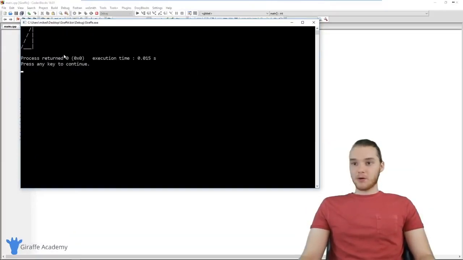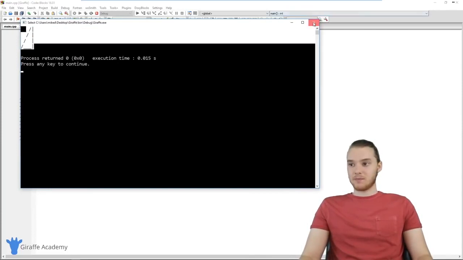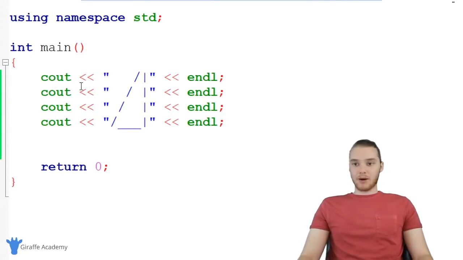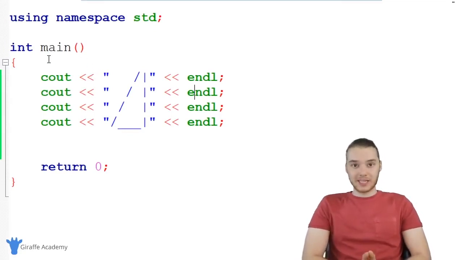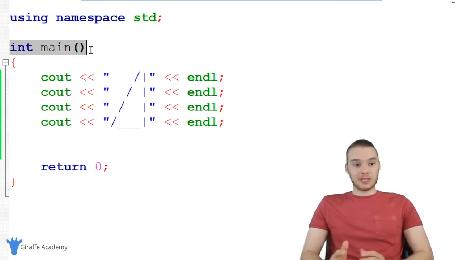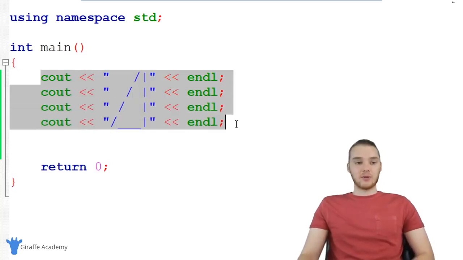So this is a very basic program, but you'll see just by using those 4 simple instructions, we were able to actually draw something out onto the screen. So let's talk about this. Essentially what's happening when we click that run button is C++ is going and it's looking inside of our program. And the first thing it's going to do is it's going to look for this main function right here. So it's going to look for this block of code, and that's basically just what a function is. It's going to look for this block of code called main, and inside of these open and close curly brackets, it's going to execute all of the instructions inside of there.